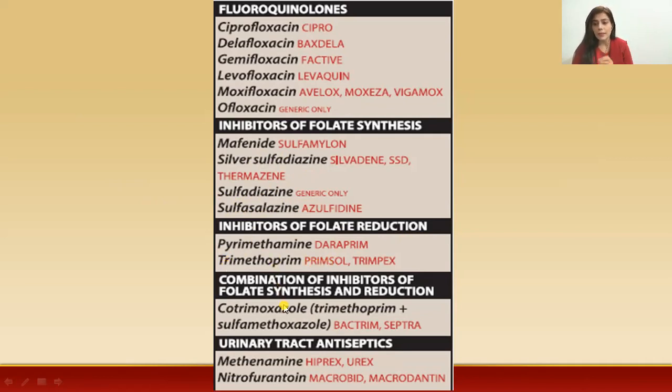And then we will study the combination of both enzyme inhibitors, which is cotrimoxazole. Cotrimoxazole contains trimethoprim, which is in this category, that is, an inhibitor of folate reductase. Then we will study sulfamethoxazole, which is actually a sulfonamide, an inhibitor of folate synthetase. Then we will study the urinary tract antiseptics, that is methenamine and nitrofurantoin. We will discuss methenamine in the sulfonamide category as well.